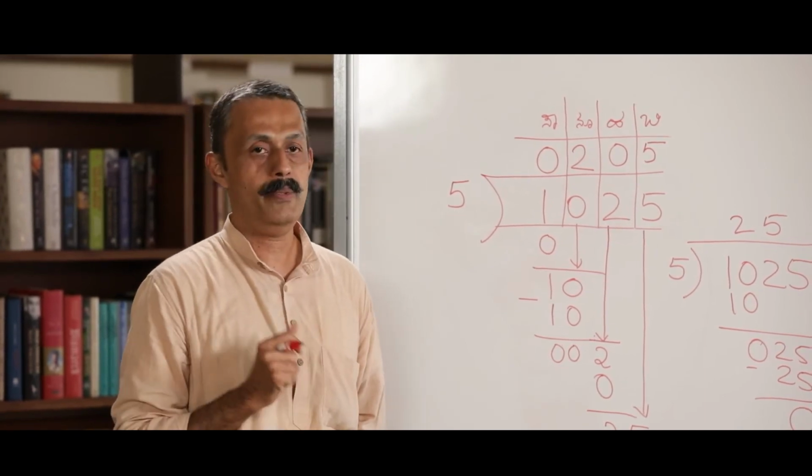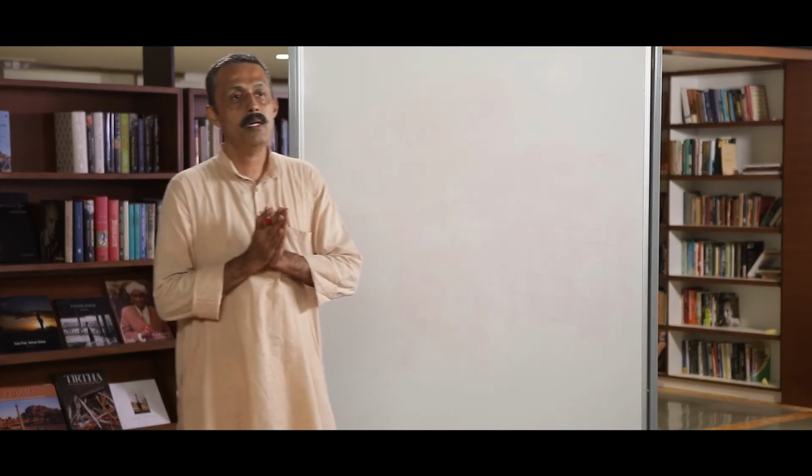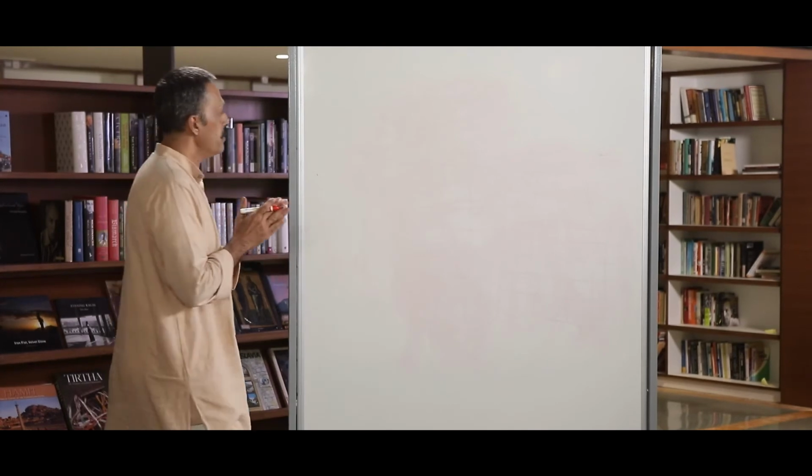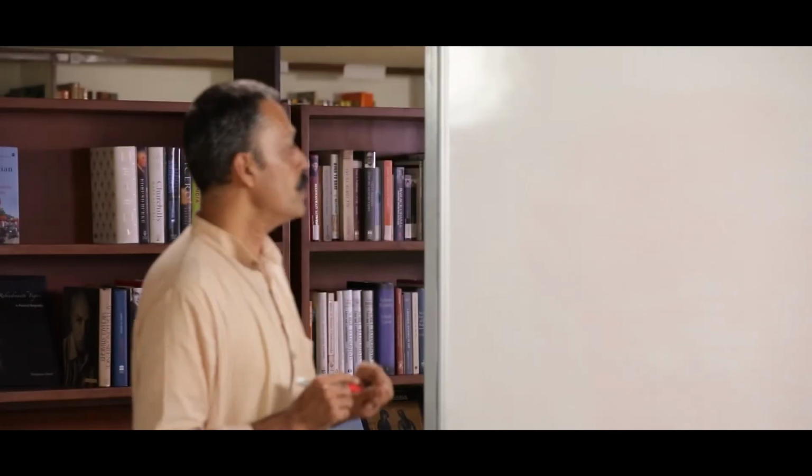We can see it that way. Now, we have seen division of 1025 by 5. Let us look at a few more examples because the speciality of this division operation is we are dividing it according to place value. So every place what we have we have to distribute. When we distribute, did everyone get something in every place value? We have to check this. Let us take another example.